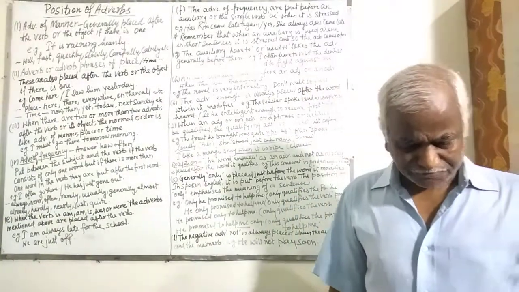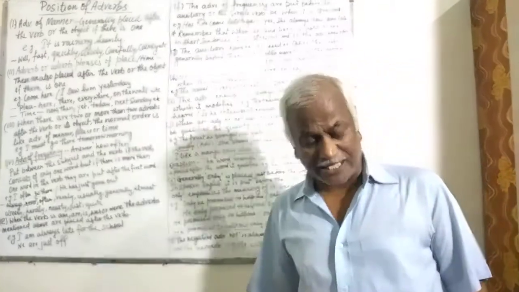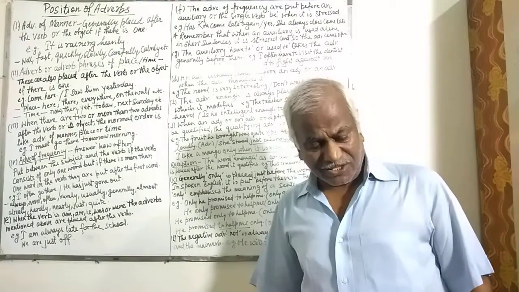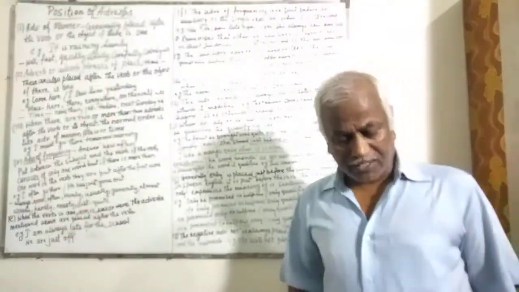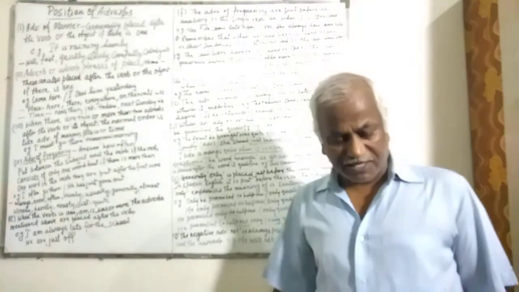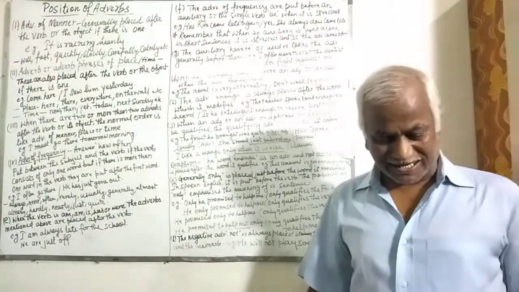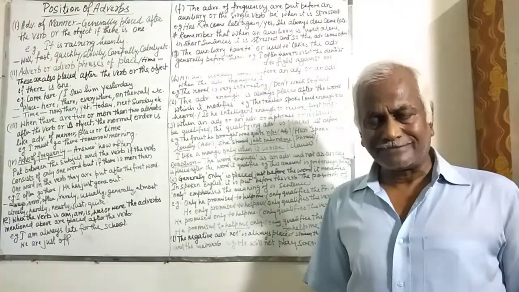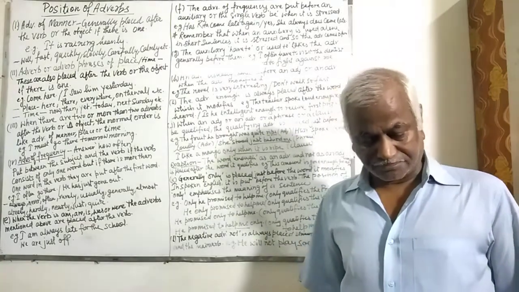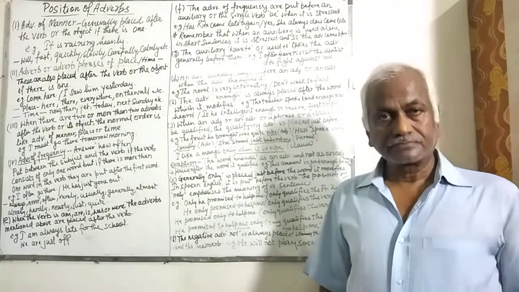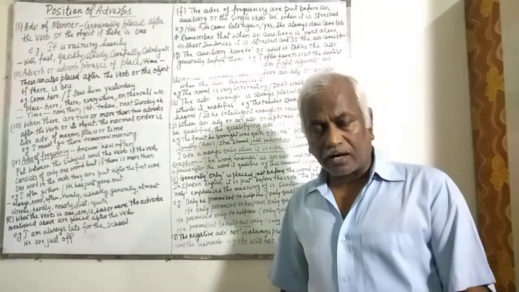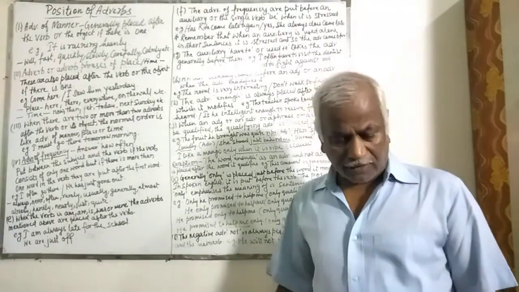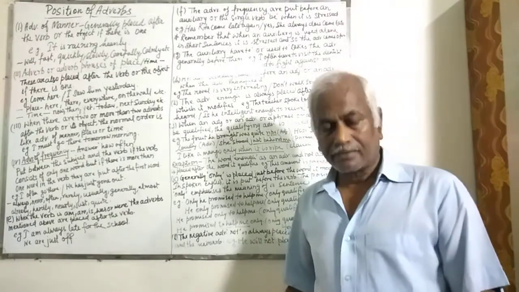Next and the last point, when the tense of a verb is formed by an auxiliary verb, the adverb is generally placed between the auxiliary verb and the principal verb. For example, he will soon come. Here, soon is being used after will and before come.